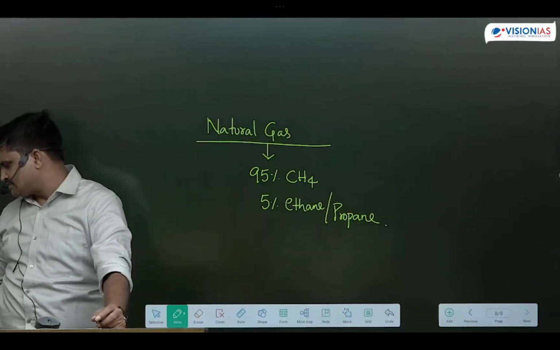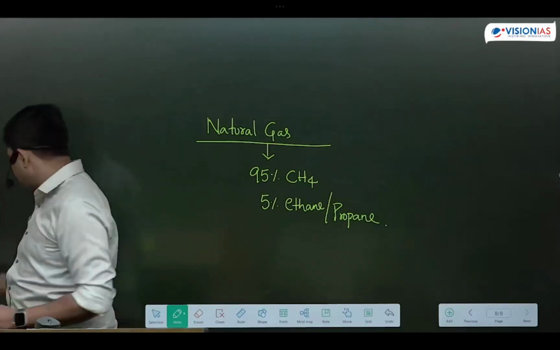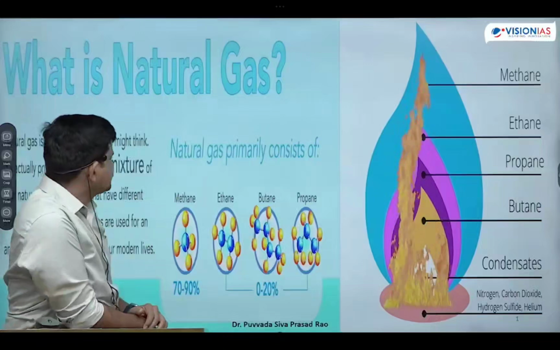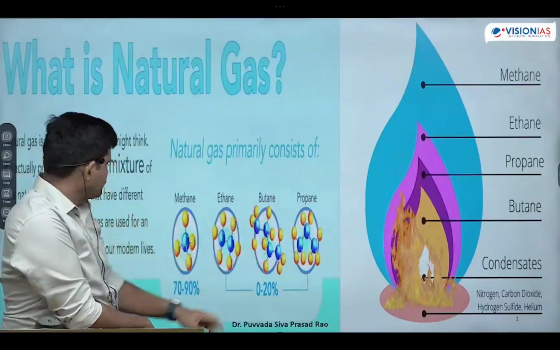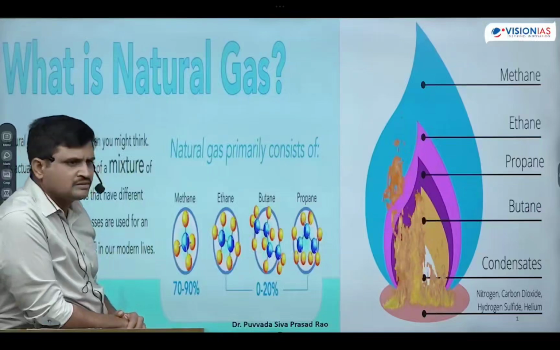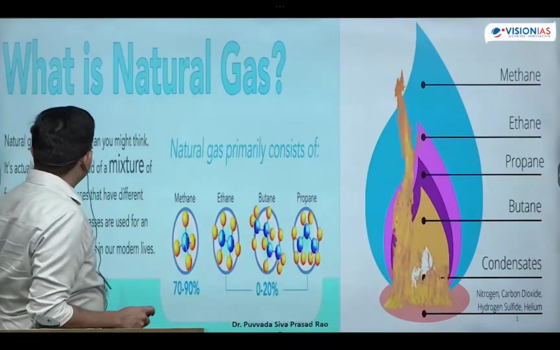Why is it unconventional gas now? And why was it a conventional gas once upon a time? No doubt that it consists of methane, students. Those are the constituents of natural gas: methane, ethane, butane, propane. So 70 to 90% methane, and the remaining 0 to 20% ethane, butane, and propane. Next is where we are using this natural gas.